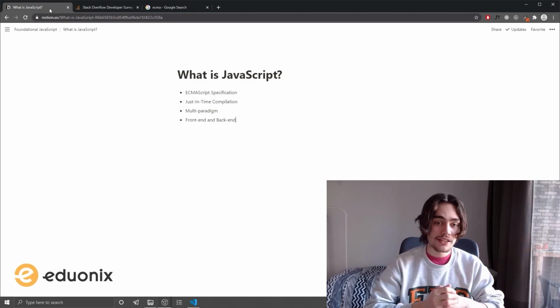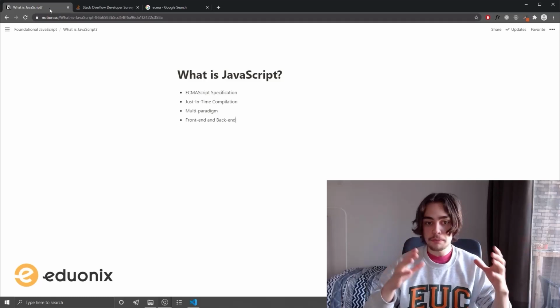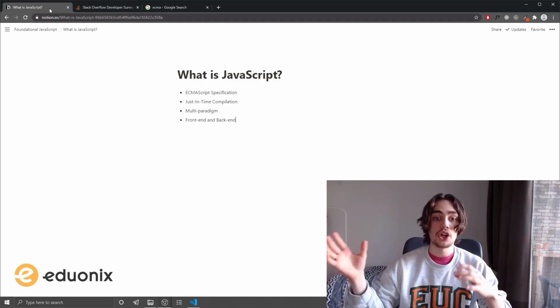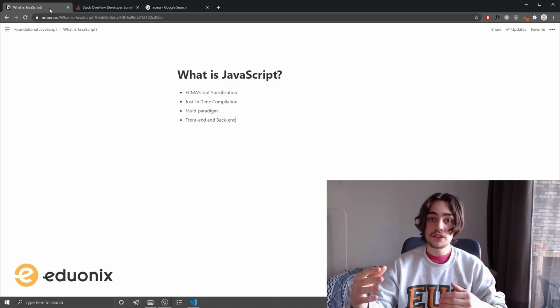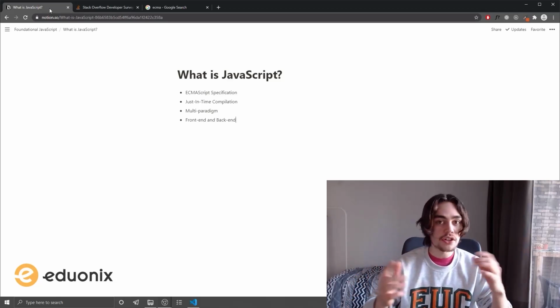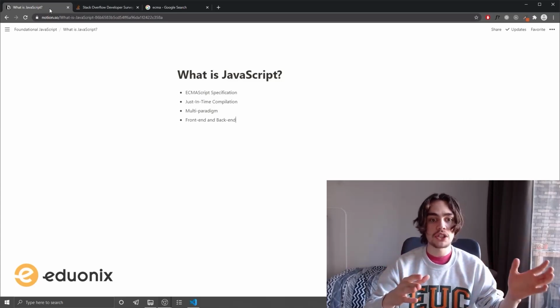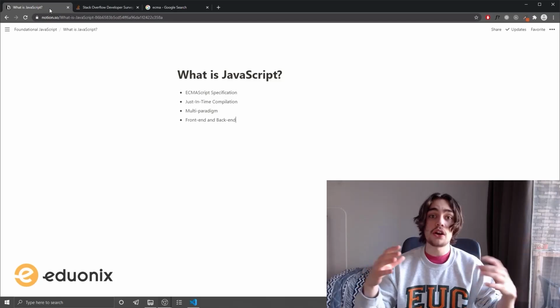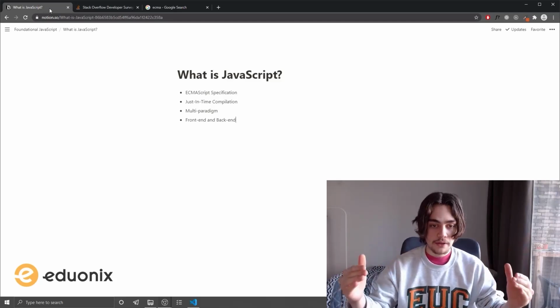ECMA is a European standards organization, and they publish a general purpose programming language specification called ECMAScript. And they update it regularly with new features, new syntactic sugar, and what have you. And JavaScript is built to that specification. And this is basically to ensure that all browsers run JavaScript the same way.